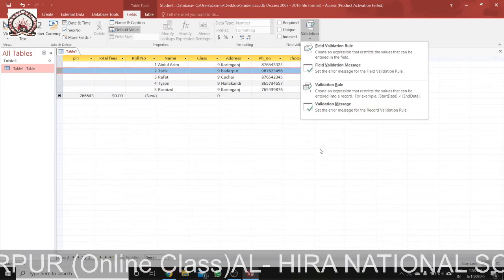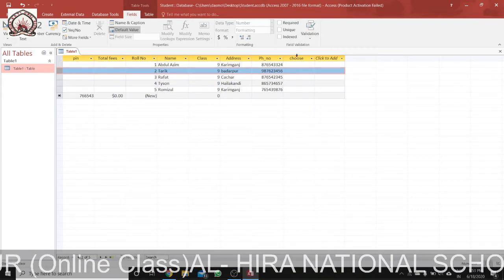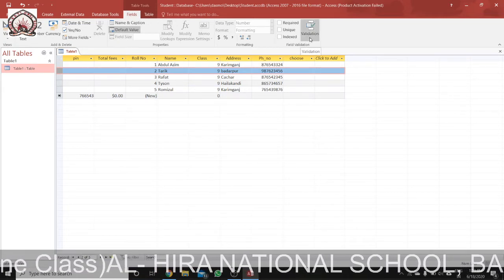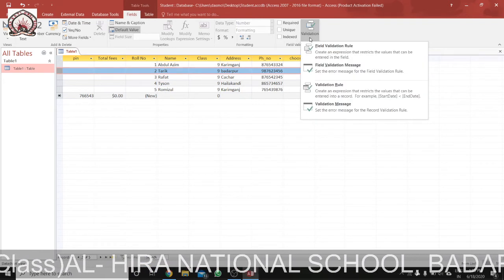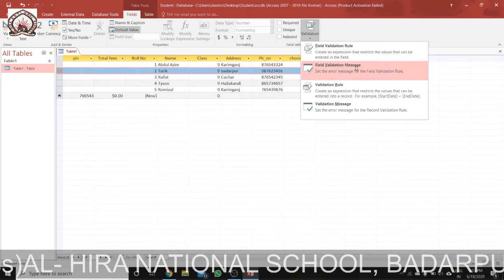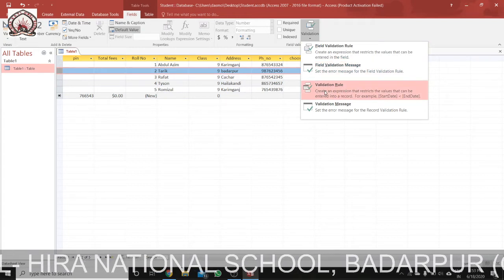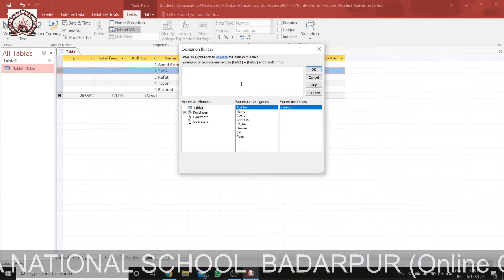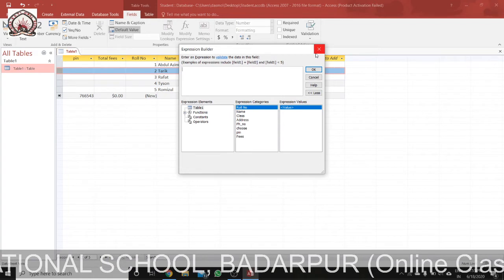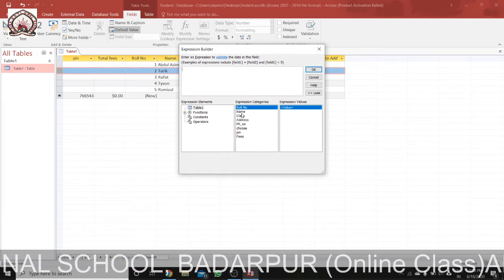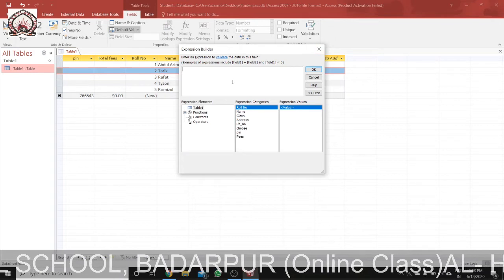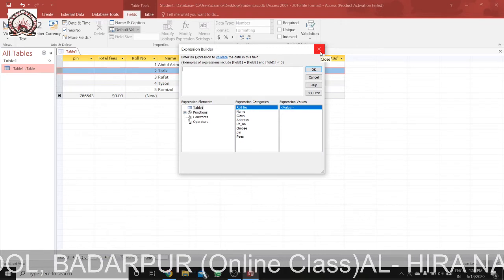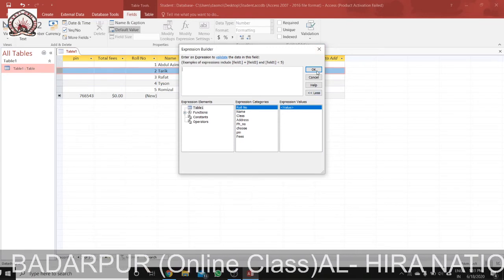Actually, I am not getting it here. We'll click on Validation, then Record. There are the field validation rule, field validation message, and validation rule. Actually this is the record validation. And from here we can enter an expression. The expression is written for whatever record we want to validate. So we can write any conditions here. Okay, so you can use the values.